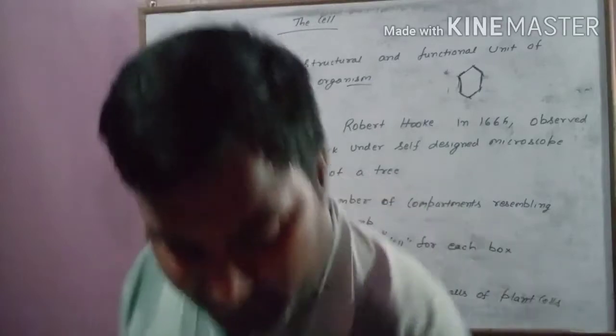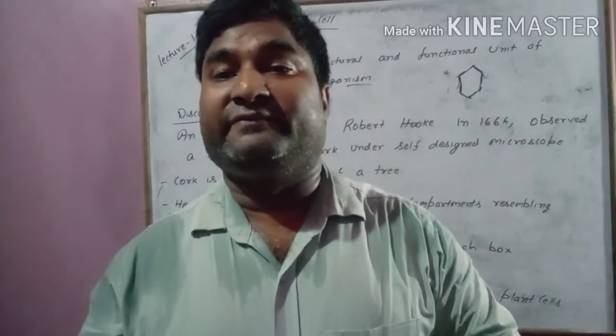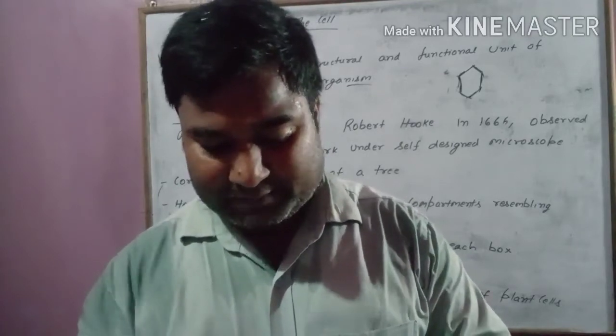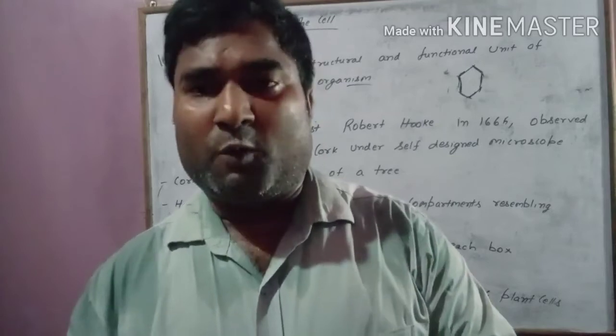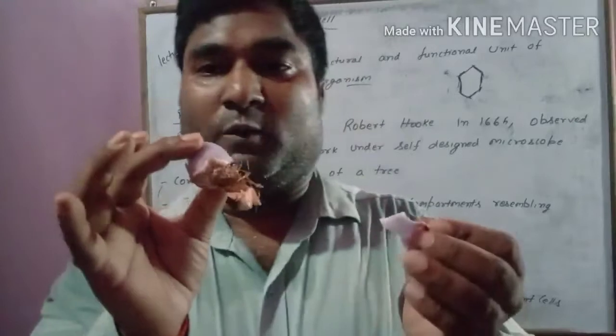In that video, we will see a cell. So how I have prepared that cell, that I will explain to you here. So when school opens, we can do this activity. So this is an onion.